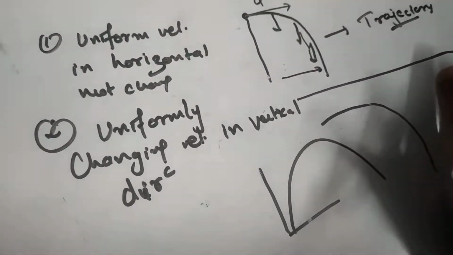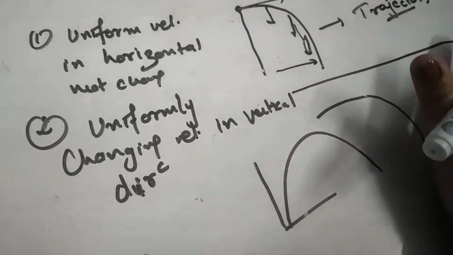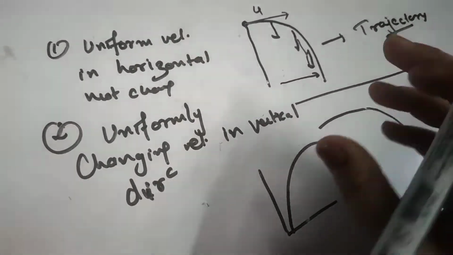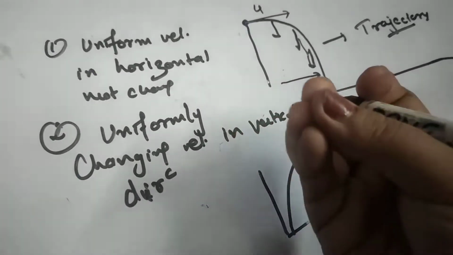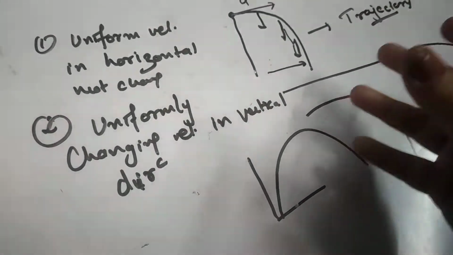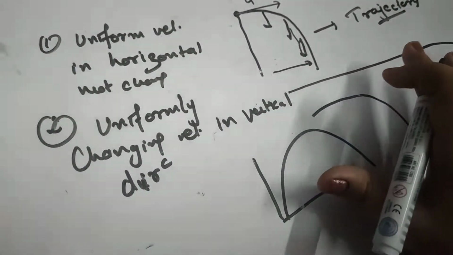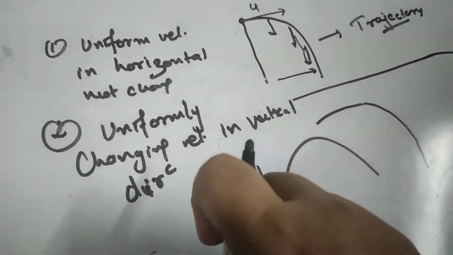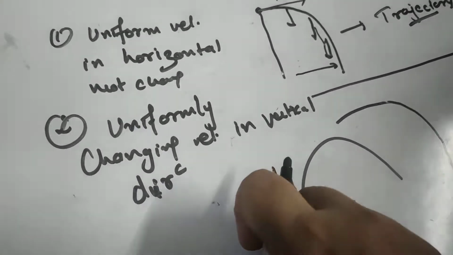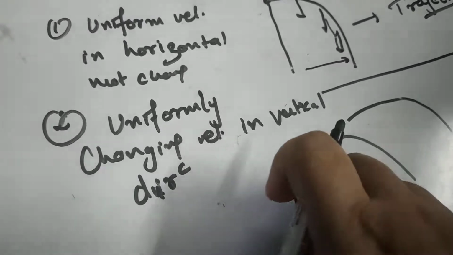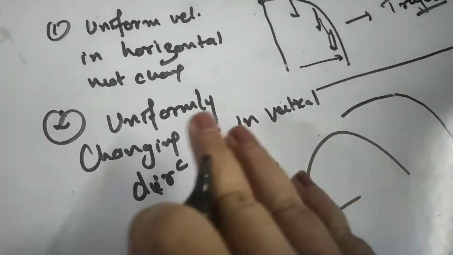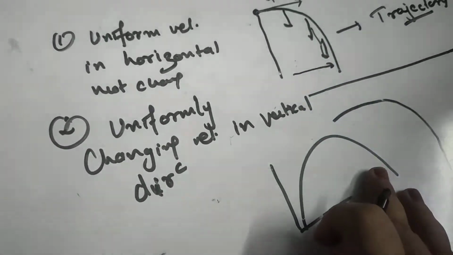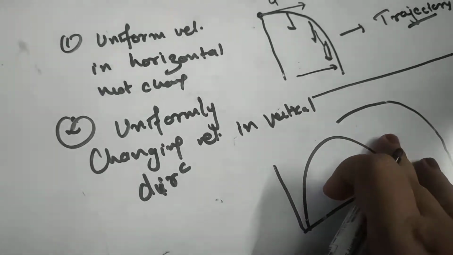We are ignoring the effect due to rotation of the earth or curvature of the earth, right? This is reasonable because we are dealing with bodies that are just like a minute, or we can say point bodies, as compared to the earth. So the earth at that time is considered to be a perfectly straight plane surface, so we are ignoring its curvature or rotation. And also acceleration due to gravity is taken to be constant at all points during the motion of the projectile, right? So these three points we are considering while considering the motion of the projectile.